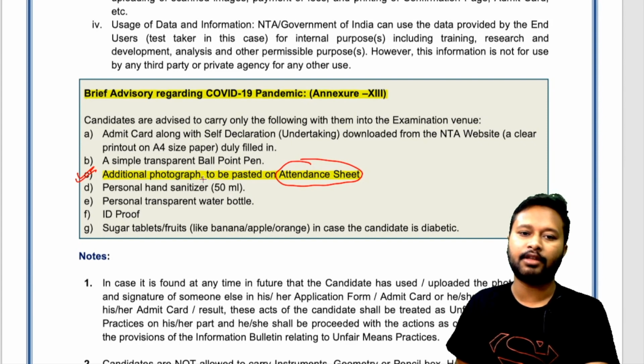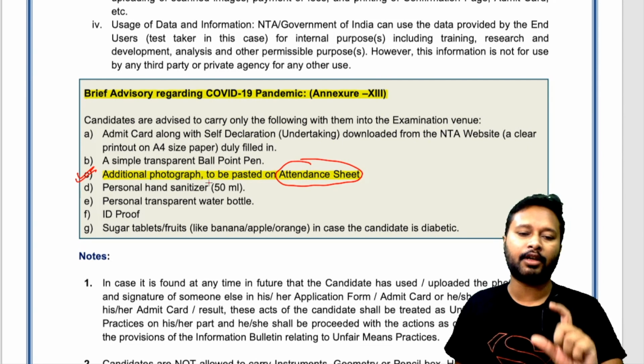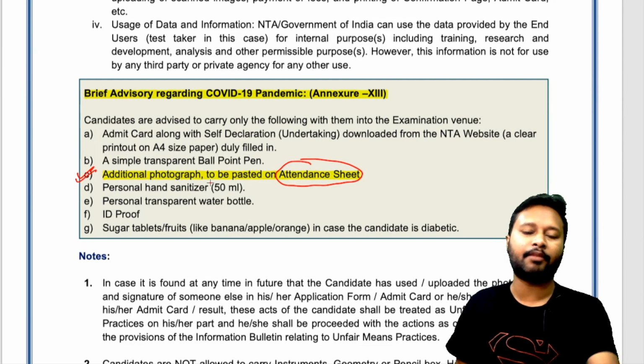Okay, so this time they are asking for this, and you have to make sure that you do that. Whatever photo you are uploading in the application form, you should have 2 copies of that. One will be digitally uploaded and the other you have to keep as a physical photograph, so that it can be pasted in the attendance sheet. Okay, so make sure you do that.